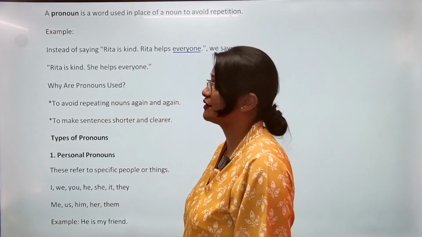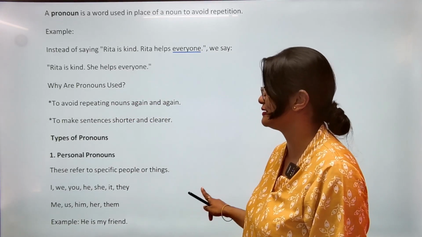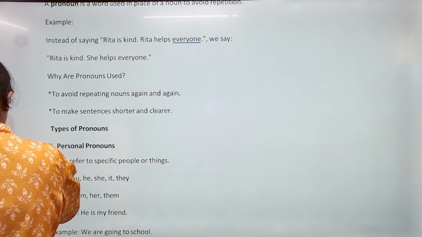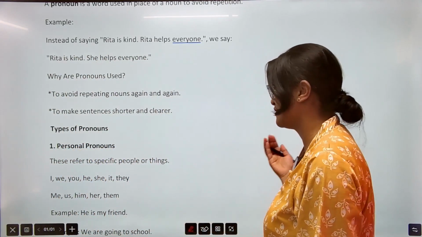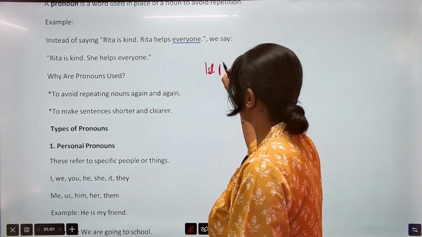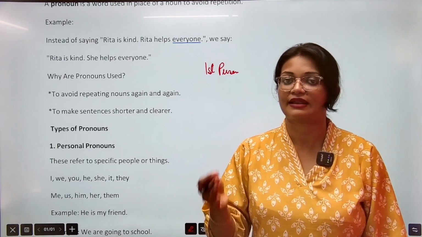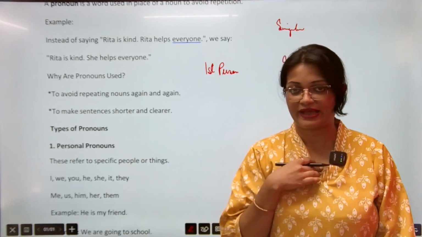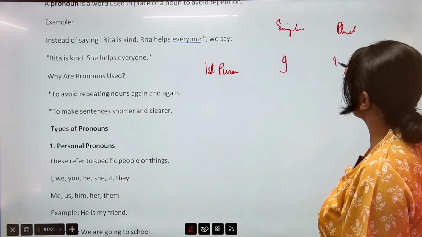And hence pronouns can be used in such ways. So why do we use it? To avoid repetition, repeating nouns again and again, and also to make sentences shorter and clearer. But before proceeding to the types of pronoun, we should also understand certain simple things, जैसे कि first person, second person, third person क्या है? We have studied this earlier also. So first person are the words जो हम खुद के लिए use करते हैं, like I. Okay, the singular will be I, and if it is plural, तो क्या होगा? हम. So if it is plural, we use we.